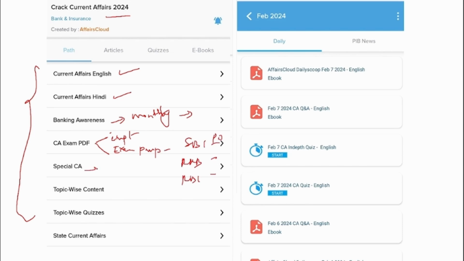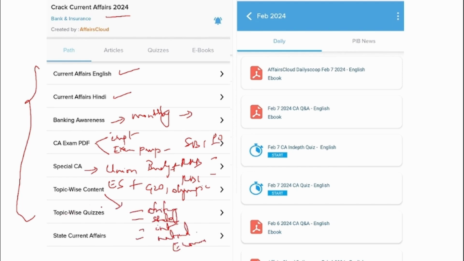And next is Special CA. This will contain Union Budget, Economic Survey, and also the most important events that had taken place globally as well as nationally. And next most important is topic wise. So the entire news of that particular month will be segregated into different topics. And in order to recollect whatever you've read, we also provide you with topic wise quizzes. Apart from that, we also provide state current affairs.